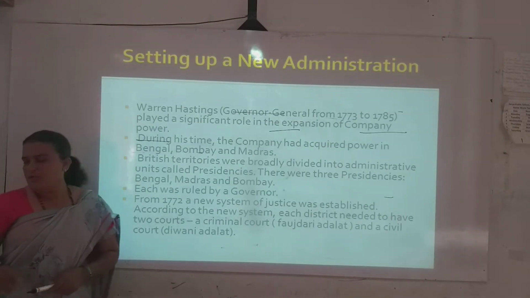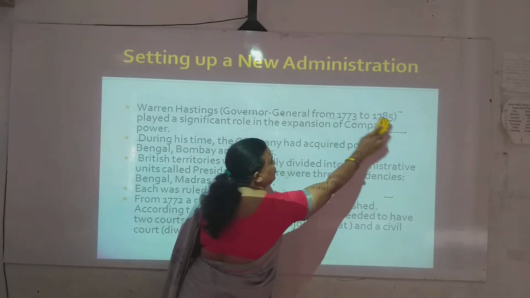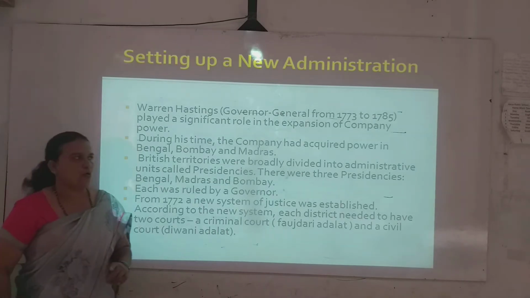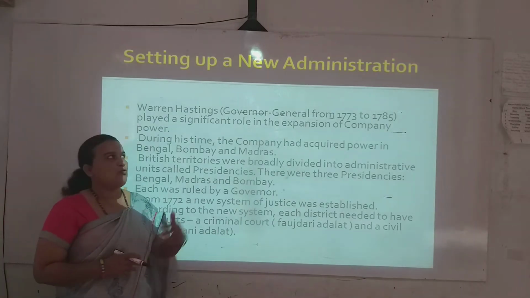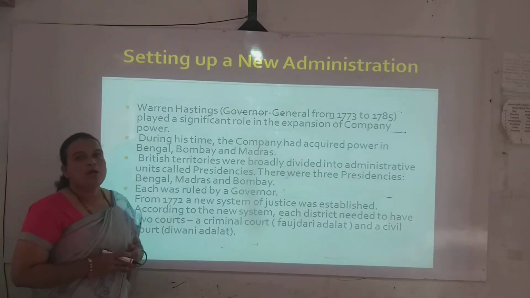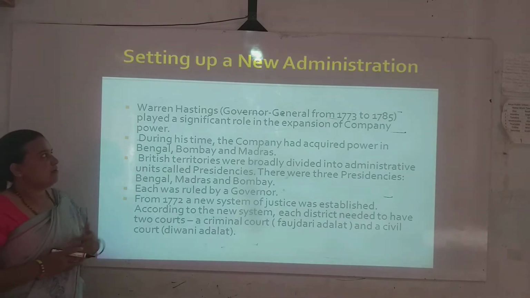Now, setting up a new administration. The British had taken a huge part of the Indian subcontinent under their control, so they started to think about the administration. What type of administration did the East India Company officials put in place?